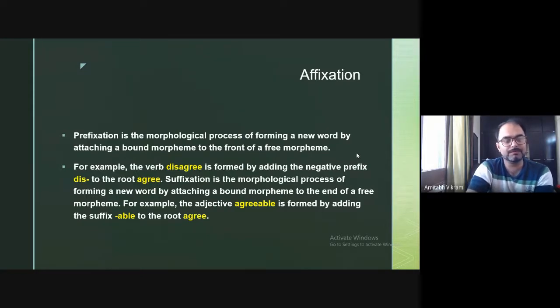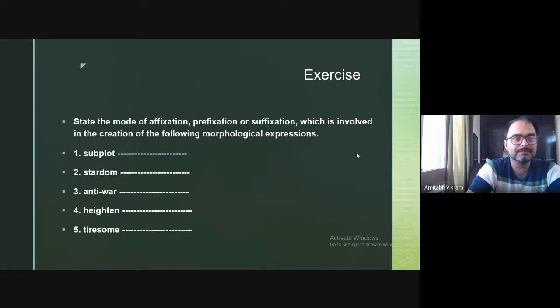Suffixation is the morphological process of forming a new word by attaching a bound morpheme to the end of a free morpheme. So before is prefix, after is suffix. For example, the adjective agreeable. Agree is the root and it becomes a base for able, and once you have agree and able, it becomes agreeable. So agreeable is formed by adding the suffix able to the root agree. This is very simple, very commonsensical, how prefixation and suffixation happen in the English language.